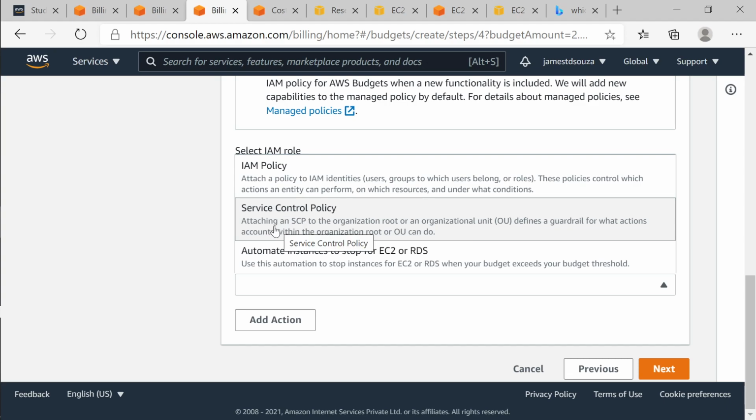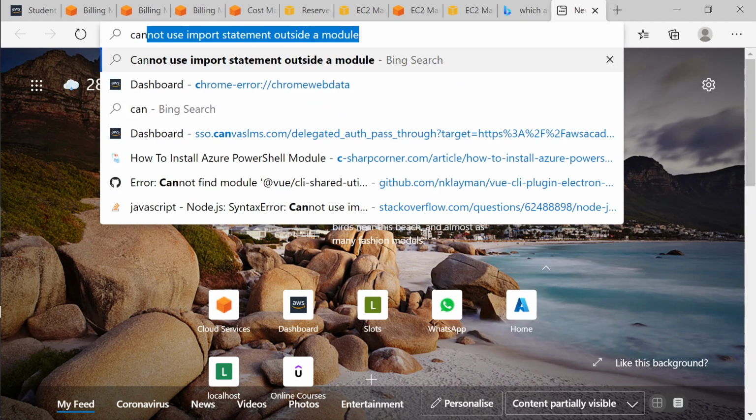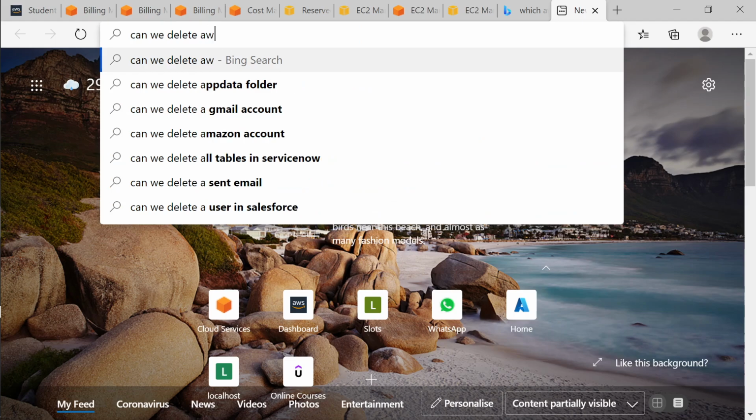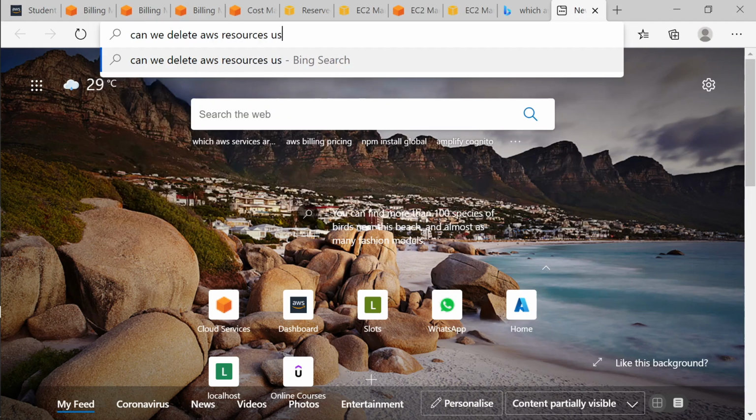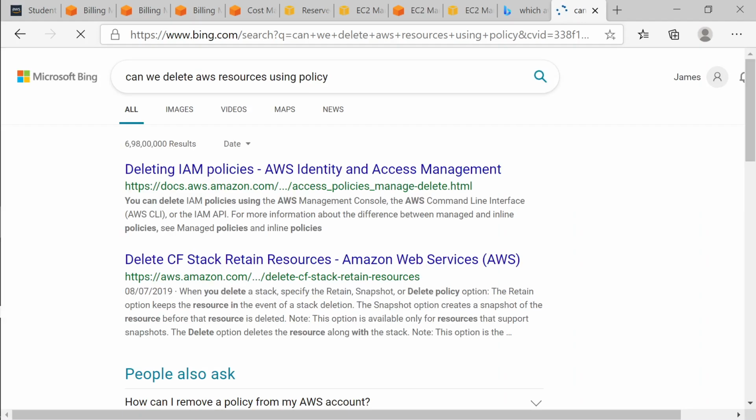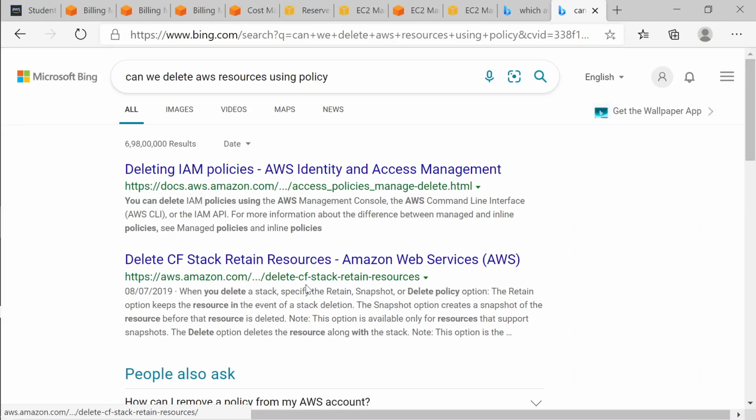Using service attaching a SCP defines a guardrail for what actions accounts within the OU can do. Let me see, can we delete AWS resources using policy? I don't think so. You need some program to run which will actually do the deleting.